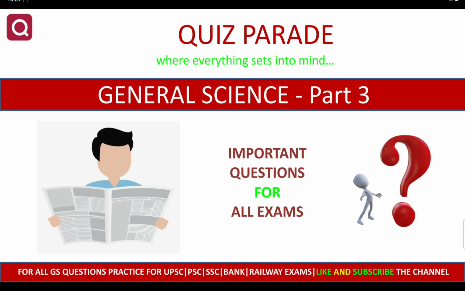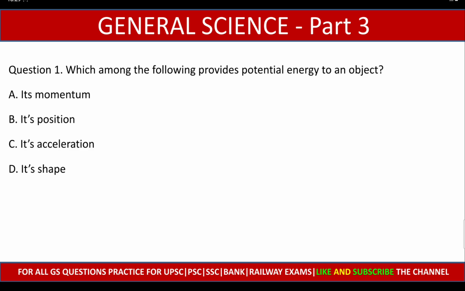So without any further delay, let's get started. Question number 1. Which among the following provides a potential energy to an object? Its momentum, its position, its acceleration, its shape. And the correct answer is option B, its position.